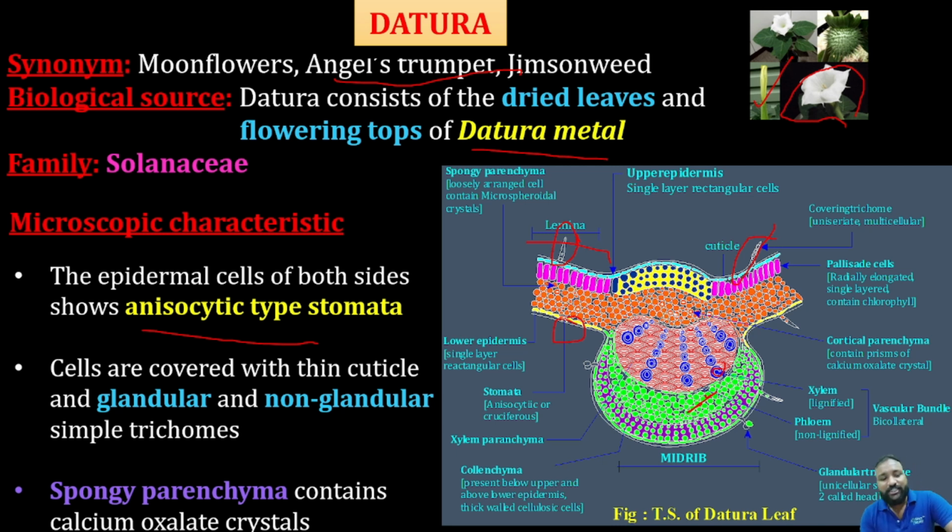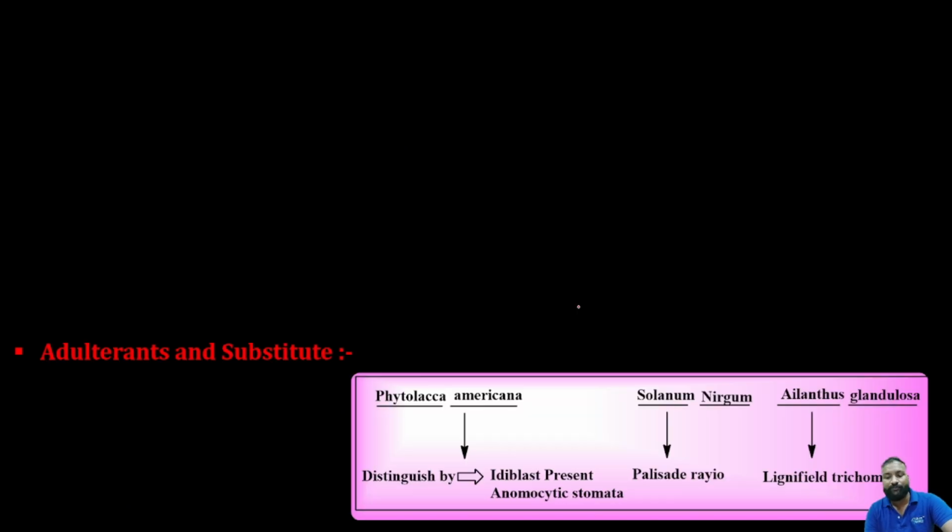So, and it is consisting of sponge parenchyma here itself. These all are sponge parenchyma and the calcium oxalate crystals right over here. It is a calcium oxalate crystal. So in the sponge parenchyma, it consists of the calcium oxalate crystal. So this is about the microscopy. Please have a look at that.